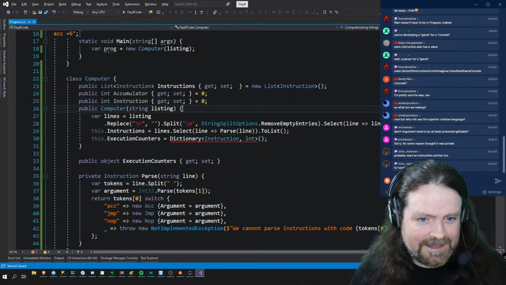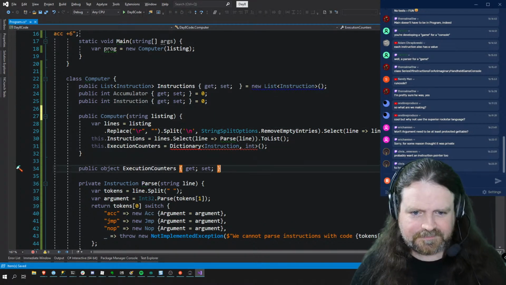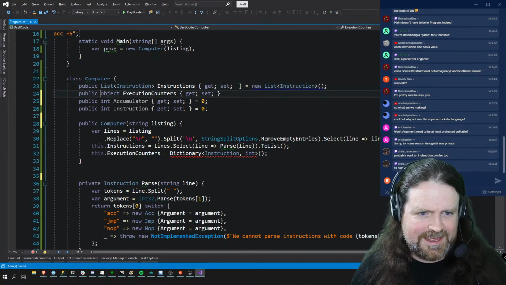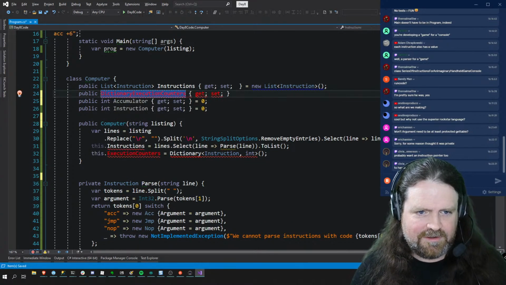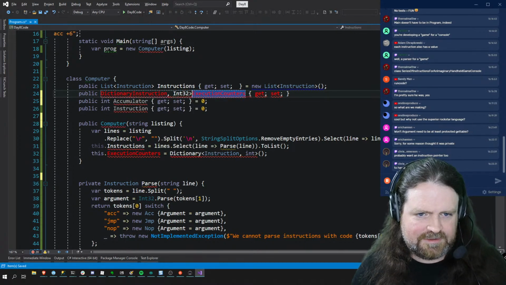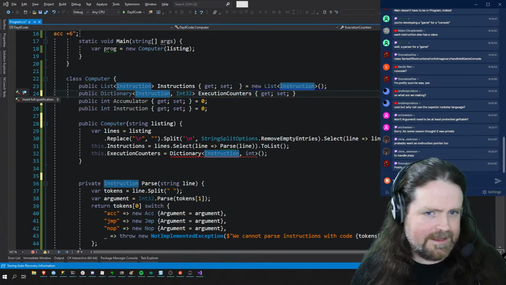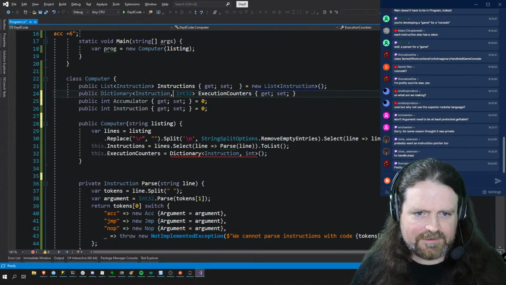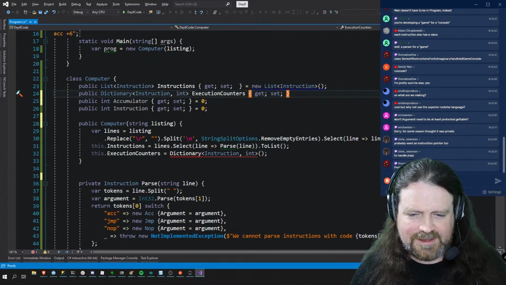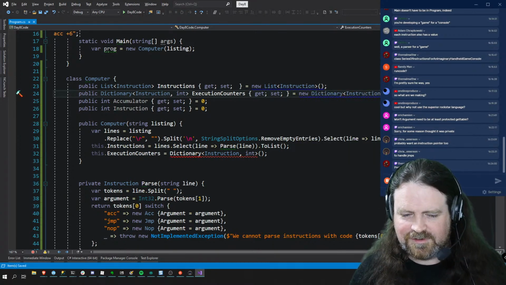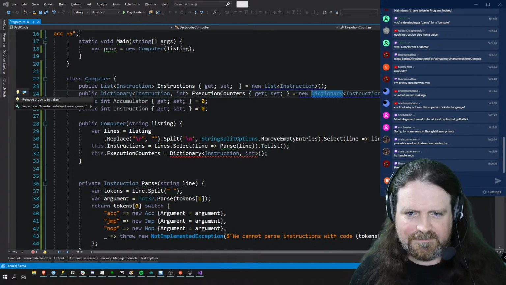So, there's our execution counters. That is going to be a dictionary of instruction int. So that's going to be fine. That can just be a lowercase int get set equals new dictionary of instruction and int. Why is that complaining?